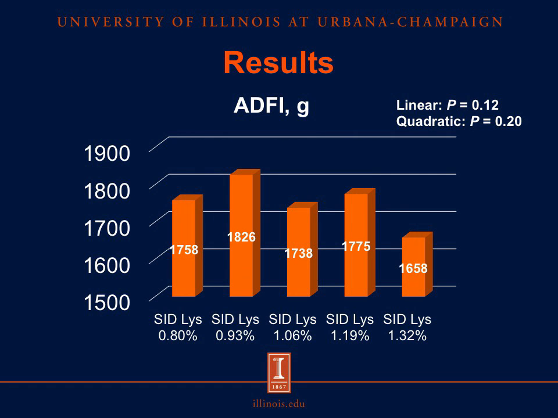So we'll jump right into the results. We'll first look at average daily feed intake. On the y-axis, we have the average daily feed intake in grams, and on the x-axis, we have our levels of SID lysine in the diets. We see that we have no significant linear or quadratic effects here at an alpha of 0.05. Therefore, we cannot use the average daily feed intake as a means to determine the requirement.